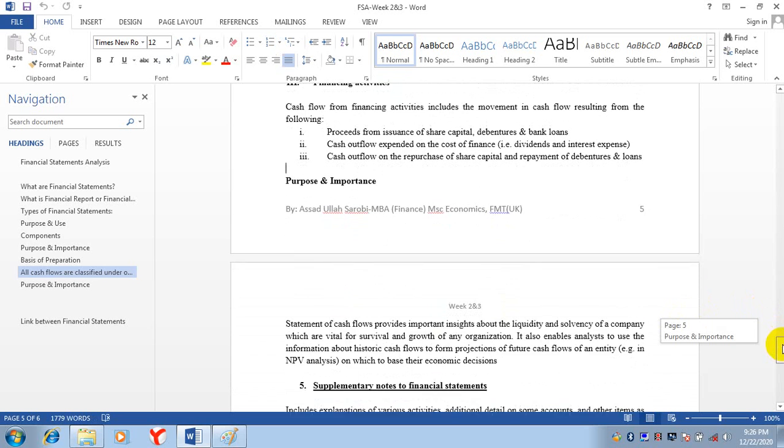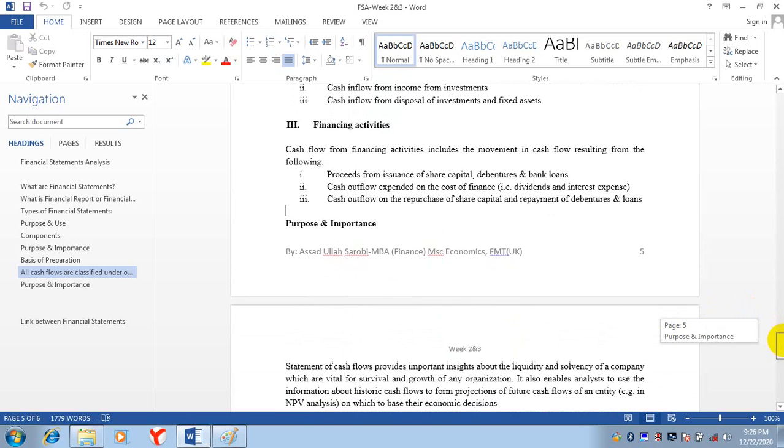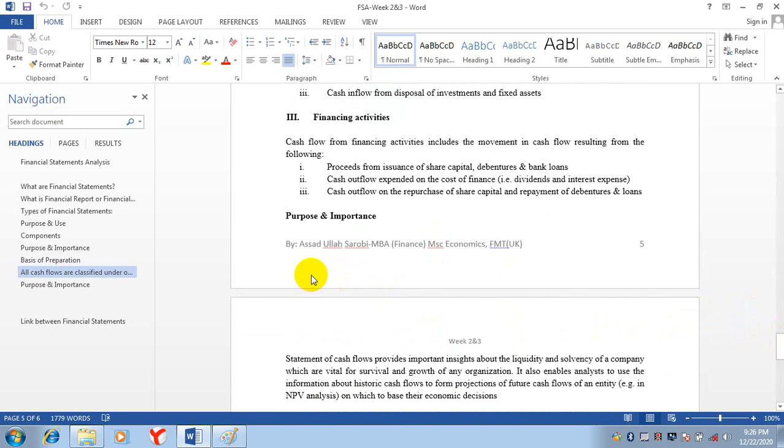Purpose and importance. What is the purpose and importance of cash flow? The statement of cash flow provides important insight about the liquidity and solvency of companies. It will give us more detailed information about the liquidity and solvency of a company.